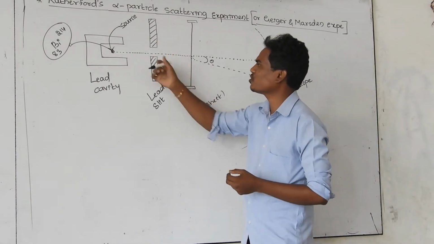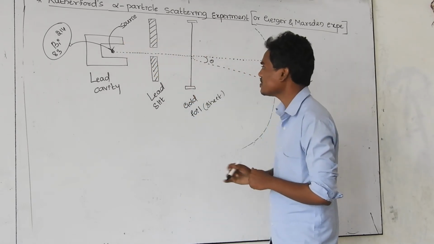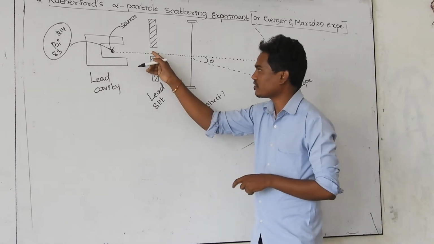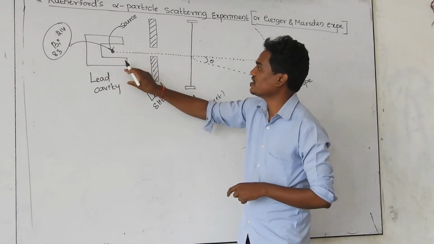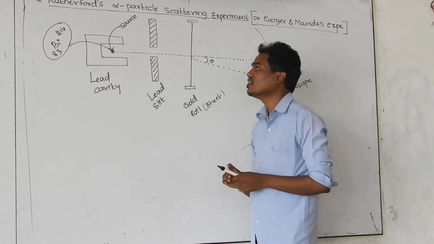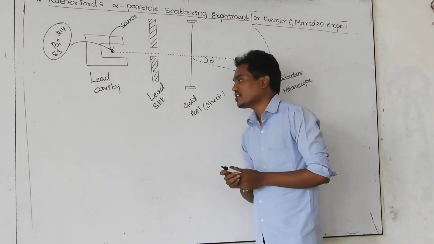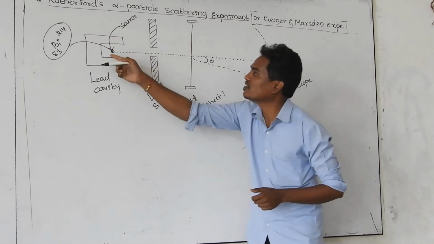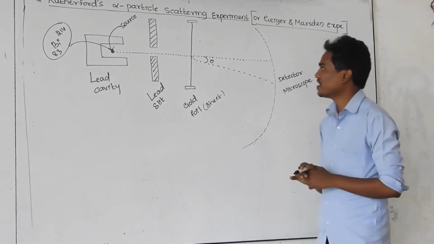What is the reason? Just to align the alpha particles, they use a lead slit here. This is an opening, and the intention is that the alpha particles should not spread everywhere. That's why, in order to align the alpha particles, they use the slit as a lead slit, and these alpha particles are moving from the source, bismuth.